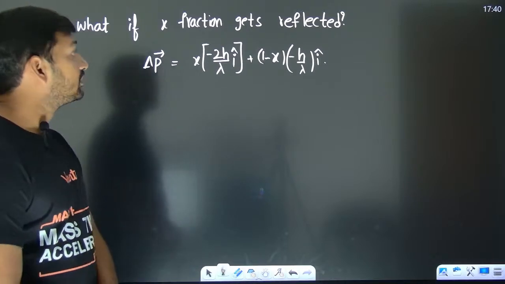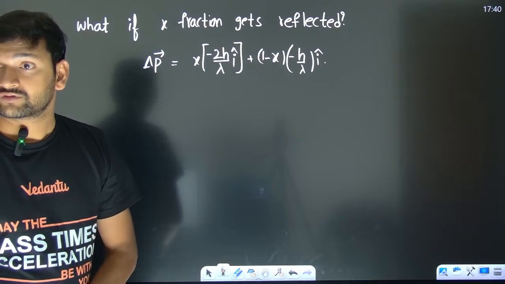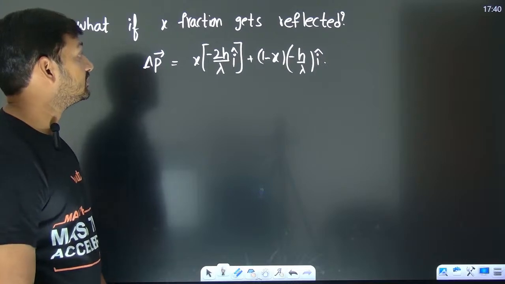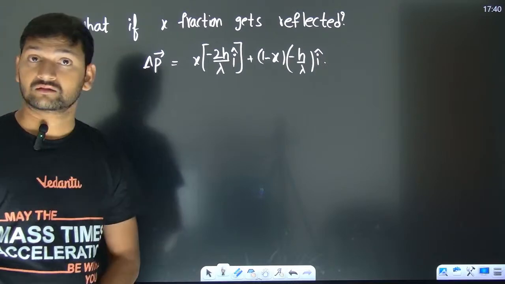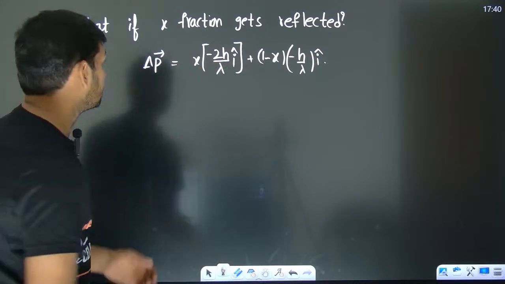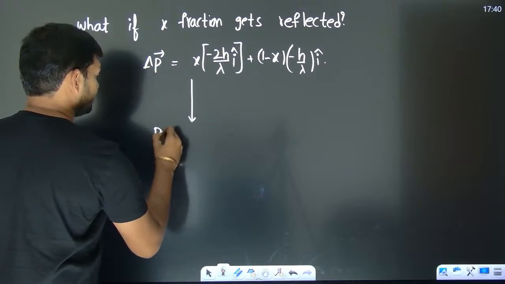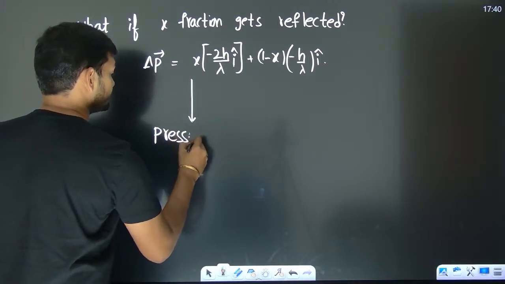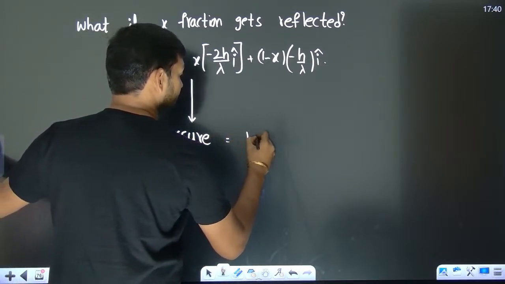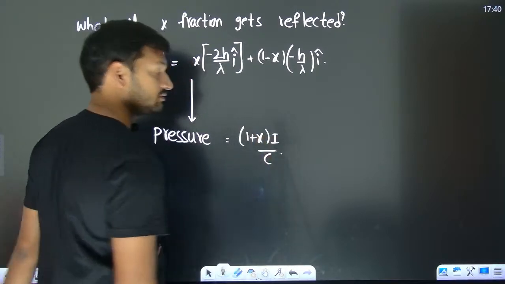So from here, what are you going to get? This is how the momentum we have got. And ultimately, when you do the calculations, I'm skipping because we can't just keep on doing the calculation. The radiation pressure ultimately comes out to be 1 plus X into I by C.